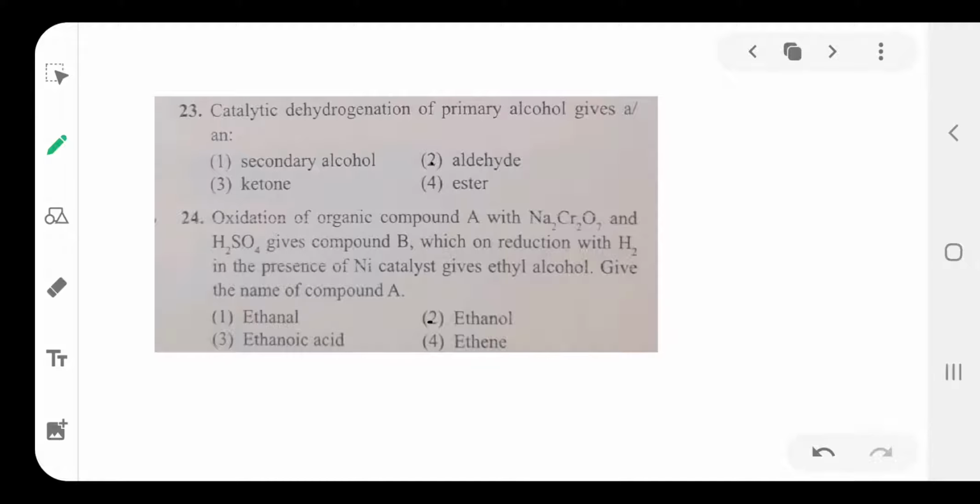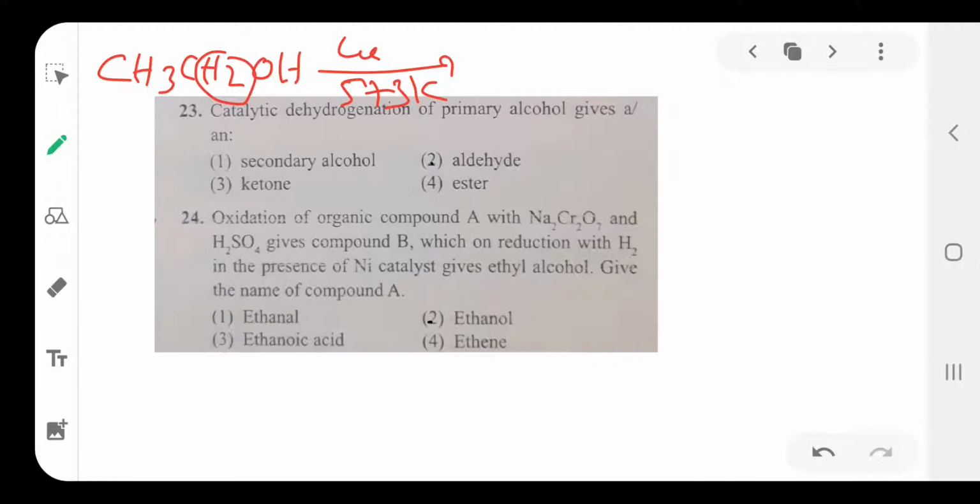Catalytic dehydrogenation of primary alcohol gives aldehyde. Simple, here we have CH3CH2OH. The alcohol undergoes dehydrogenation in the presence of a catalyst. The catalyst means copper at 573 Kelvin. In catalytic dehydrogenation, these two hydrogens are separated to form CH3CHO aldehyde, and H2 is released. That's why aldehyde is the main product. The option is 2.